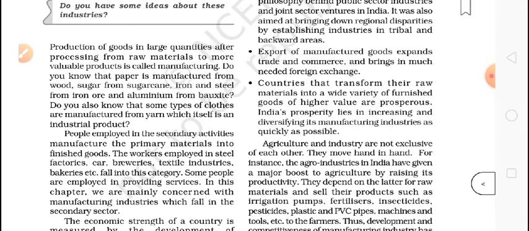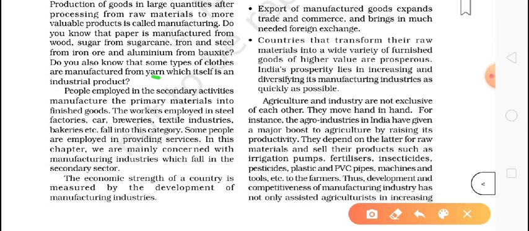Okay, so what they are talking about, yarn, it means they are talking about the synthetic. Synthetic yarn, it means like nylon. I told you in the chapter of mineral and energy resources that from petrol we got fabric also, synthetic fabric also. So they are saying the manufacturing from yarn itself is the industrial product.